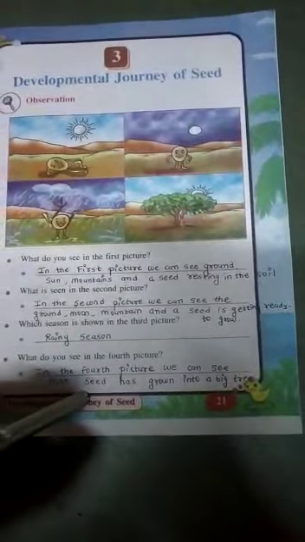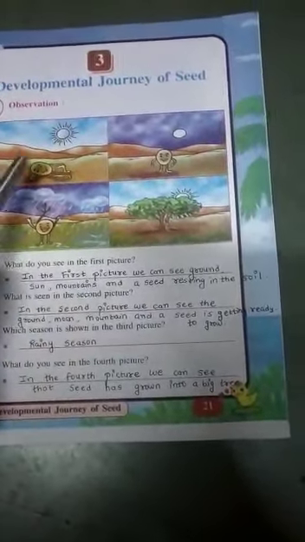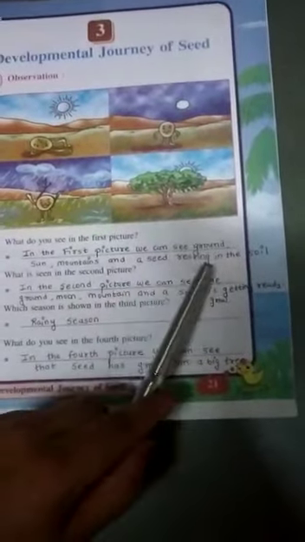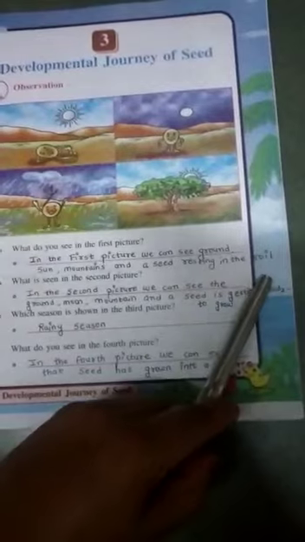Observation. Look at the picture and answer the following question. Children, look at the picture. You have to answer the following questions given below. Question number 1. What do you see in the first picture? Children, observe the first picture and write the answer. In the first picture we can see ground, sun, mountain and a seed resting in the soil. Look here, it is a sun, mountain. Here is a seed which is resting in the soil.